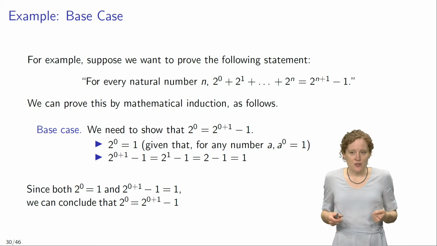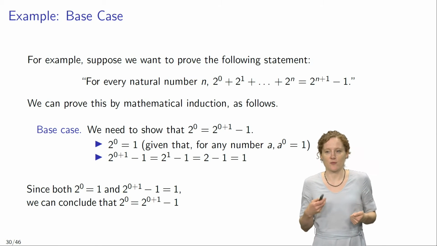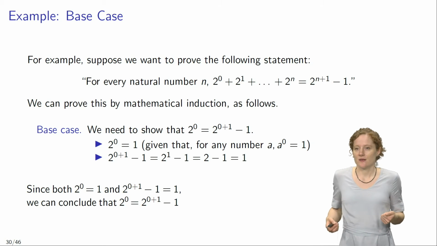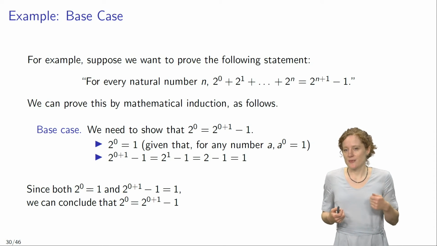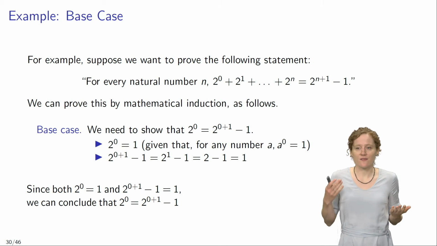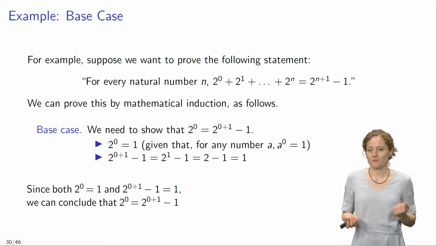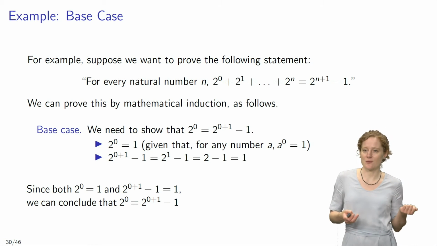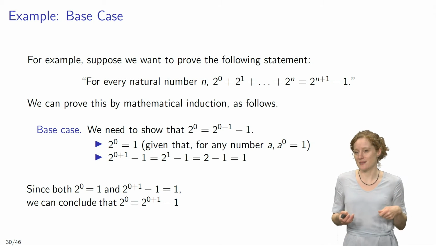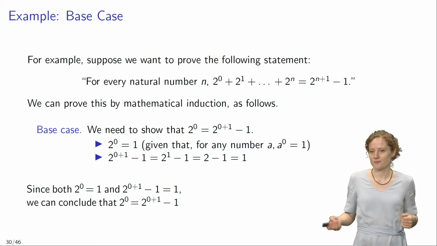Now we can show that 2^0 equals 2^(0+1) - 1 pretty easily, as follows. So 2^0 equals 1, given that for any number a, a^0 equals 1. And so that means that 2^(0+1) - 1 equals 2^1 - 1, which equals 2 - 1, which equals 1.